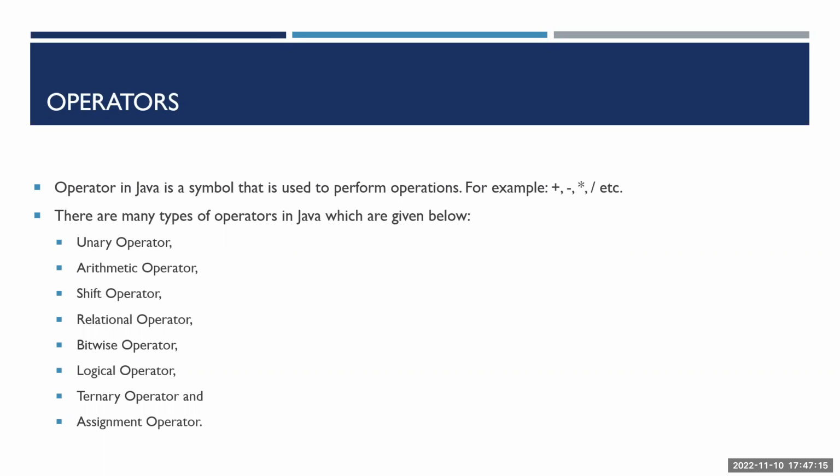Okay, so we completed the variables and the data types, and for all the operations which we are going to do on the data, we use something called operators. So what are they? They are just symbols to perform specific operations. You have unary operators, arithmetic operators, shifting operators, relational operators, bitwise operators, logical, ternary, and assignment operators. We are going to discuss them.